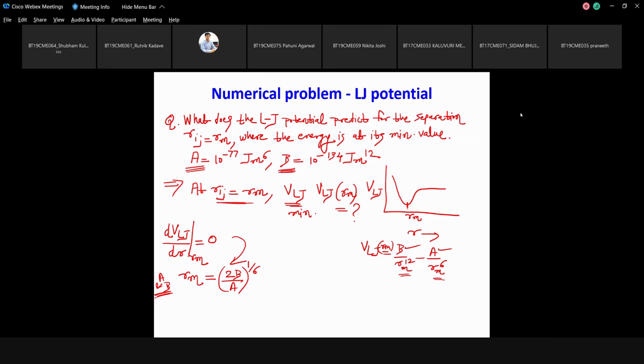Everyone calculated this? Vignesh? Sir, I'm getting VLJ value 10 power minus 20 by 4, negative. Vignesh will reach there. Did you get this, 2B by A power 1 by 6?